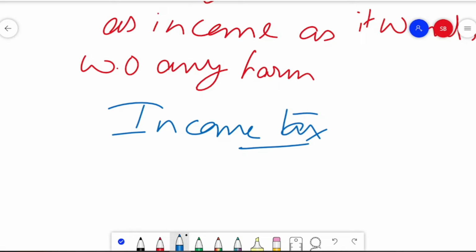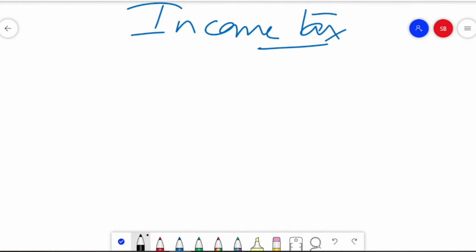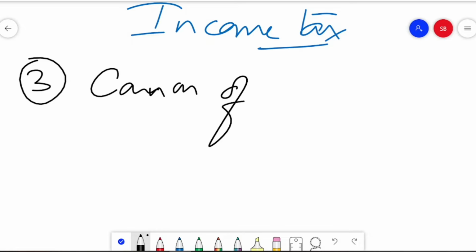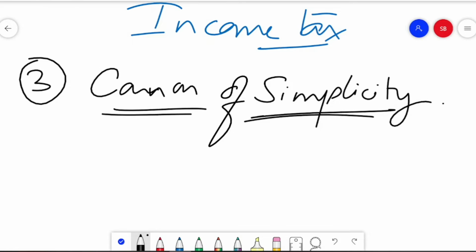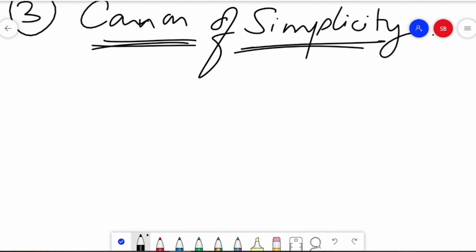Income tax is the one that satisfies this canon of elasticity, or the canon of flexibility. Okay, so this is about the second canon used by modern public economics, to be very precise. Now moving to the third canon, it is the canon of simplicity. You may find a similarity of this canon with one of the canons we have discussed in the previous sessions, the canon of convenience, but somehow it is different. So let's get into the details and understand what this canon of simplicity actually means.